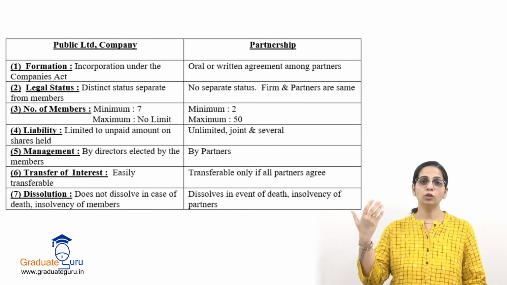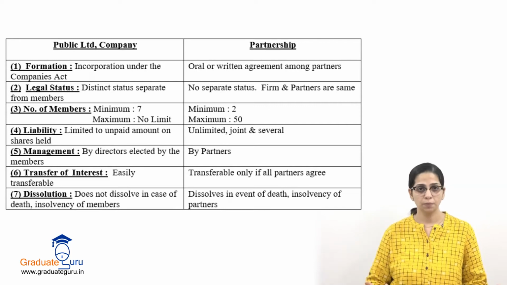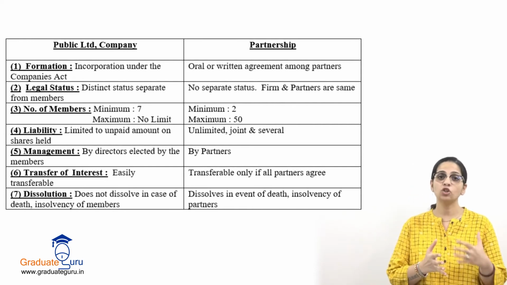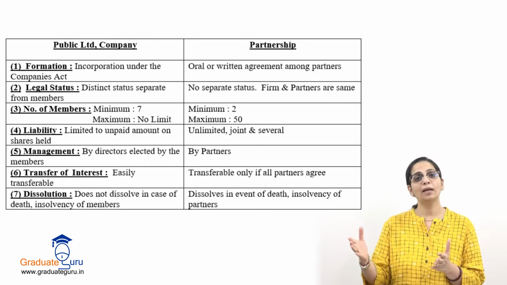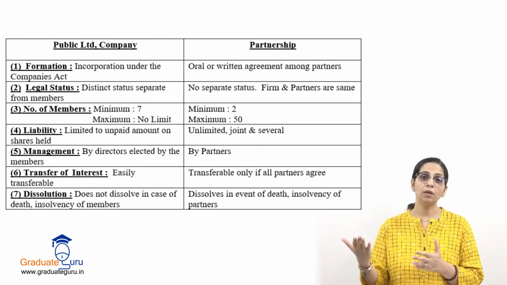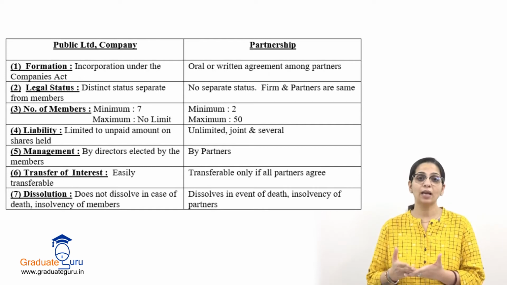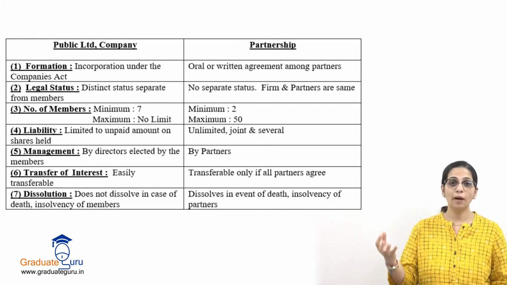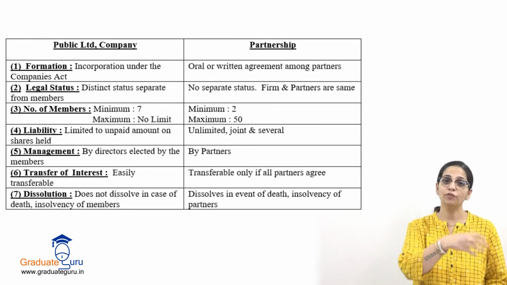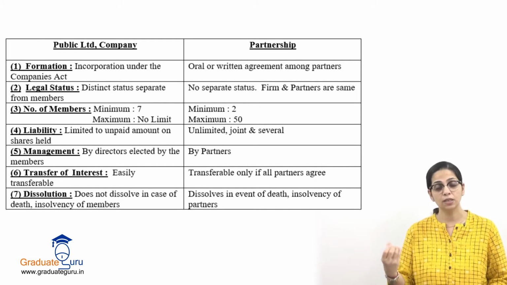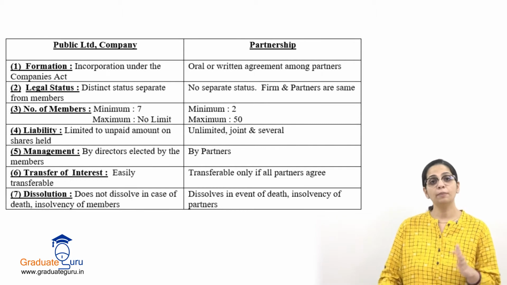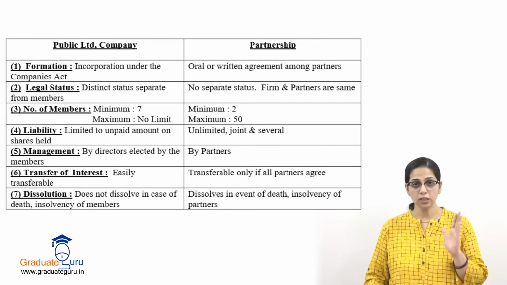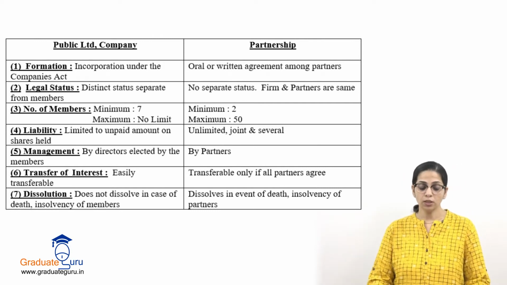Now we have to make a payment to the outsiders of say 1 lakh rupees. My personal assets will also be used to make that payment. So मेरा अपना cash और bank balance भी partnership firm के bank balance में जुड़ जाएगा in order to make the payment to the outsiders, and that makes my liability unlimited. There is no limit to my liability. जितना partnership firm को amount चाहिए वो सारा amount can be recovered from my personal business or my personal business assets, etc. Okay, so the liability of partners is unlimited, but the liability of the shareholders of a company is always limited. Coming to the next point about management.